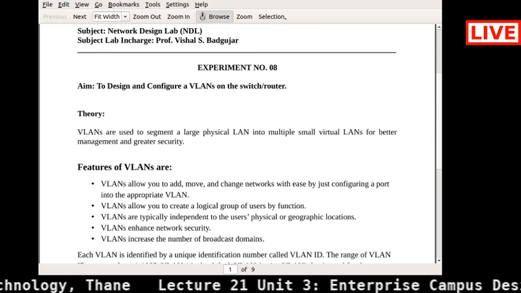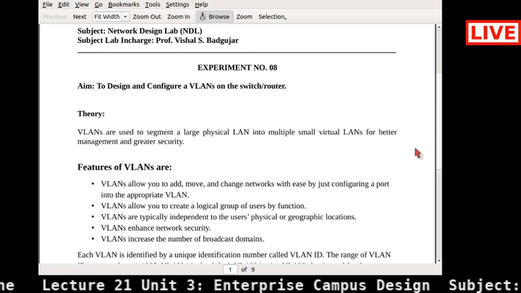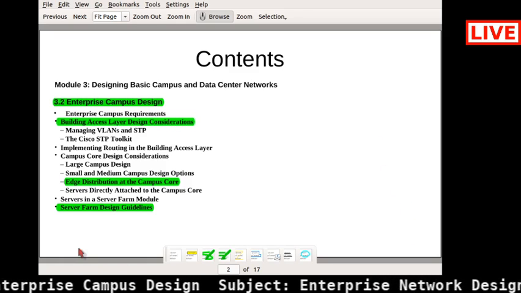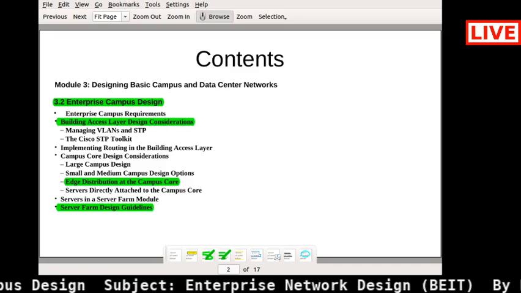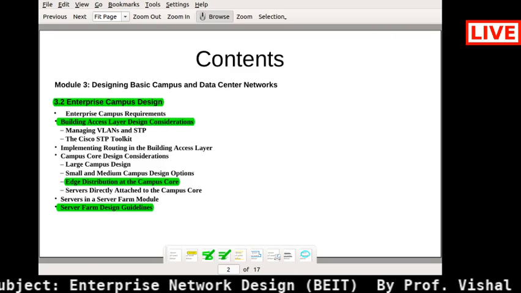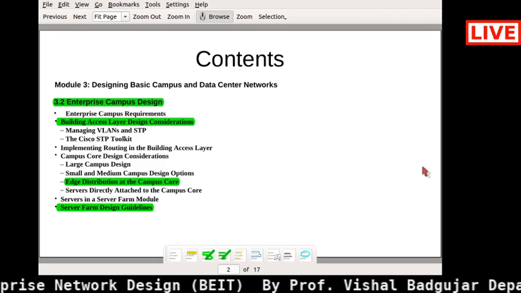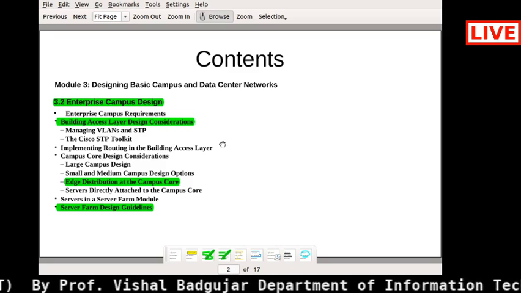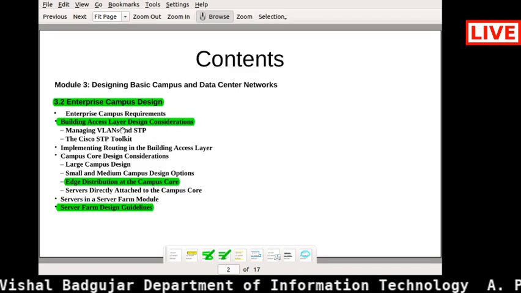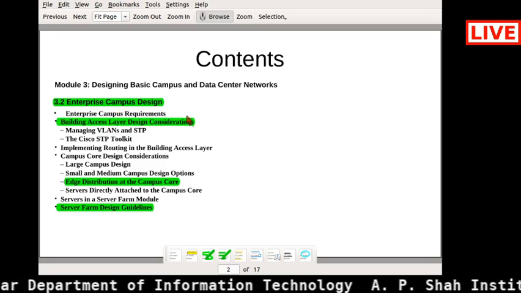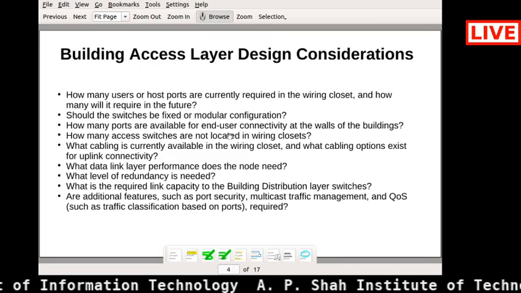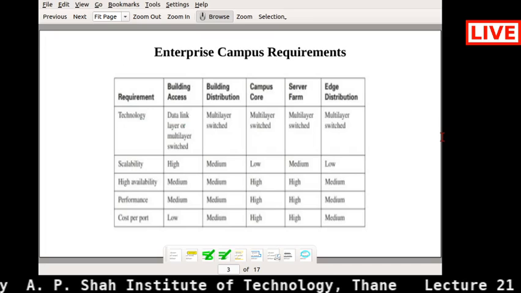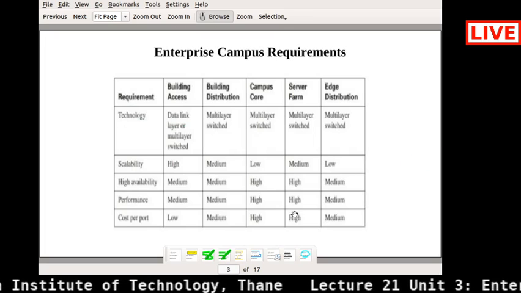topic. Give me a second, I just open that. Yes. Okay, so here we will now start with, first of all, the campus requirements. If I wanted to see what are the different campus design requirements I have.